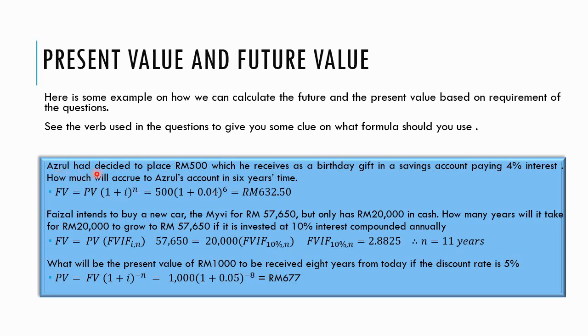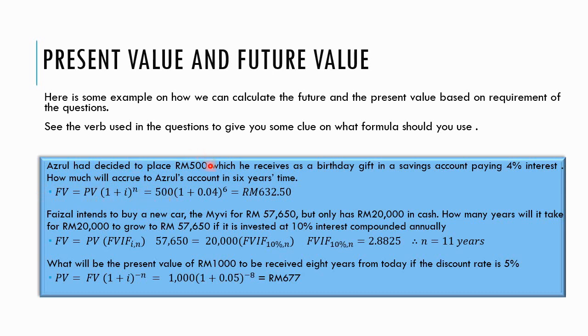Okay, so Azrul has decided to place 400 ringgit, which he receives as a birthday gift, in a savings account paying 4% interest. So the question asks how much will, see the keyword will here. The word will indicates future. So the question is asking for future value. So if the question is asking for future value, please use the future value formula.